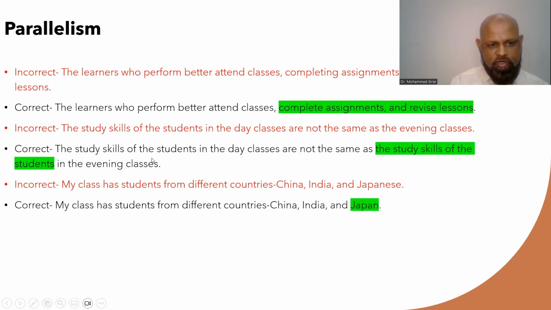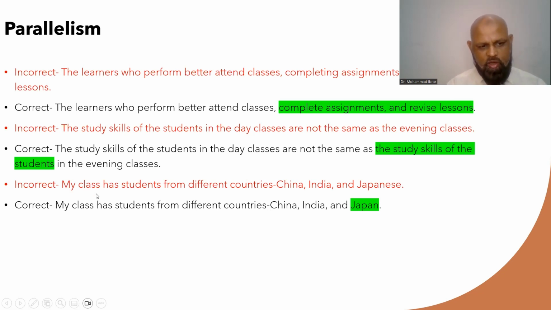So the study skills of the students in the day classes are not the same as the study skills of the students in the evening classes. So this sentence has got three parts. You see, the study skills of the students in the day classes, first part, are not the same, second part, as the study skills of the students in the evening classes, third part. So you have to use the study skills both with the day classes, also with the evening classes.